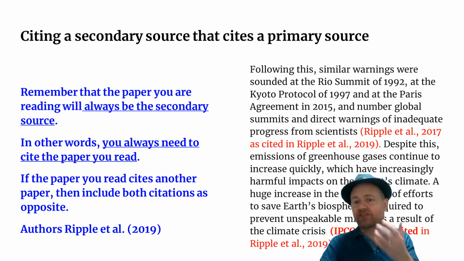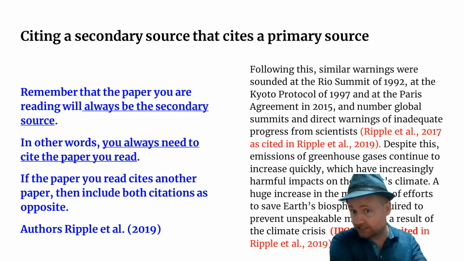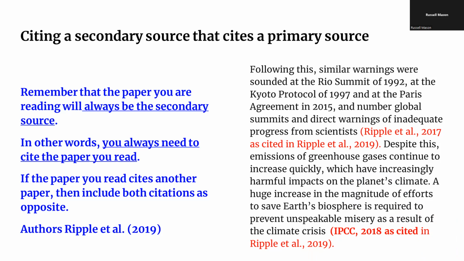But if that information source refers to other research that you did not read and you found that information in the article that you read, then in this case, you must give the second different citation that includes both sources of information. So if the paper cites another paper, include both citations. I will show you one more time the text behind me.